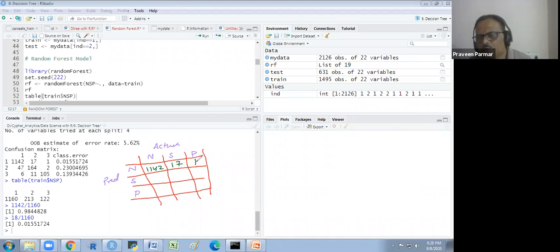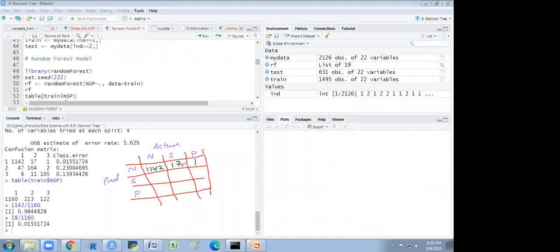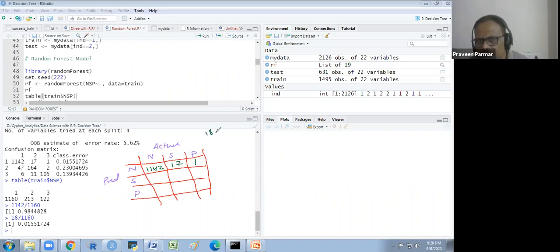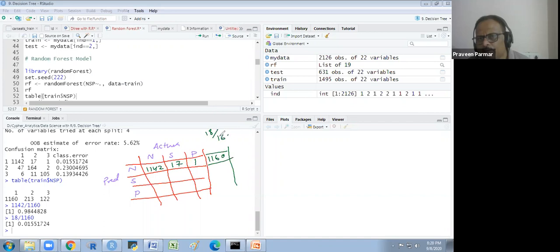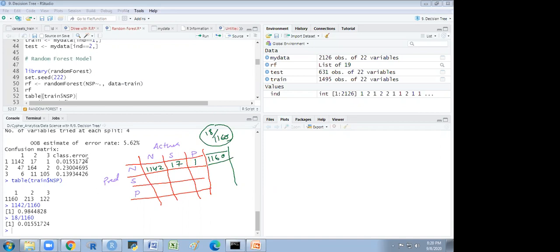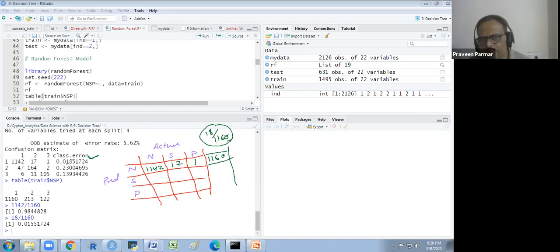If I calculate this 18 and divide by the total, 1160, what I will get is the error, the class error. I got 18 by 1160. Got it? The same figure I have got here.